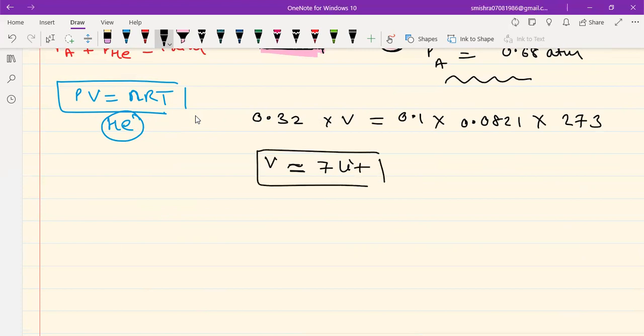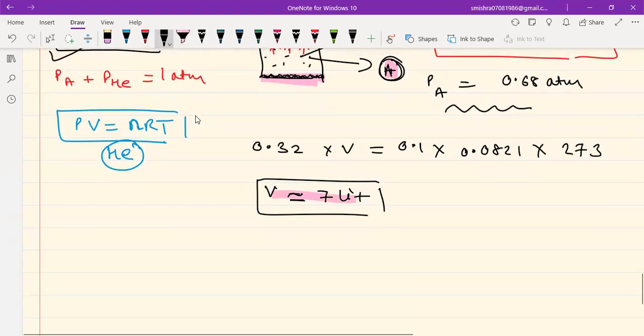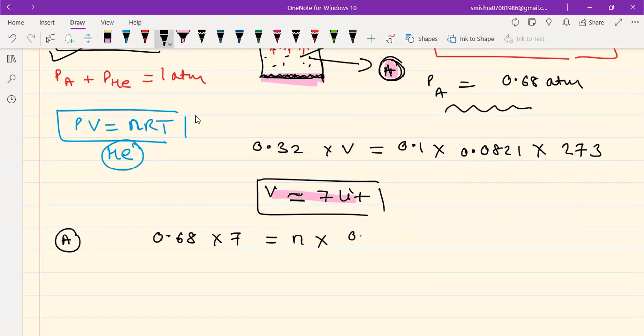Okay. One more additional part of the problem, although not asked in JEE, can be: how many moles of A has condensed? Once you have got the volume, you can now apply PV equal to nRT on A. So pressure is 0.68, volume is 7, number of moles is n, R is 0.082, and temperature is 273. From this, you can get the moles of A in gas phase.